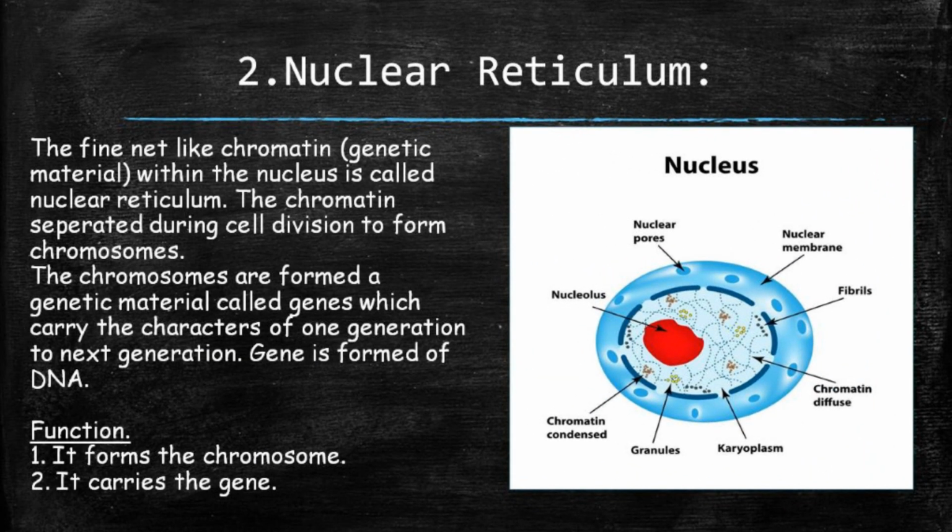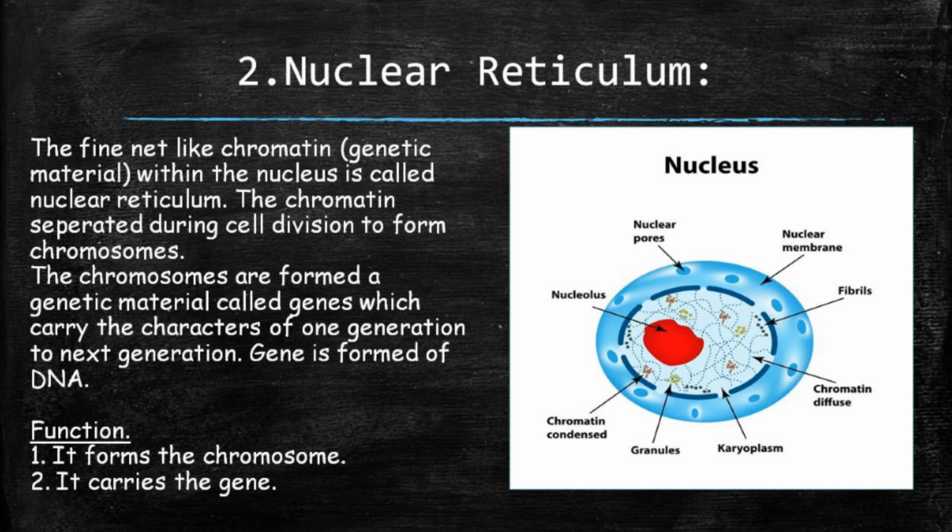Next, we will discuss the nuclear reticulum. The fine net-like chromatin, which is the genetic material within the nucleus, is called nuclear reticulum. The chromatin separates during cell division to form chromosomes. So, what are the chromosomes? The chromosomes are formed of the genetic material called genes, which carry the characters from one generation to the next generation.